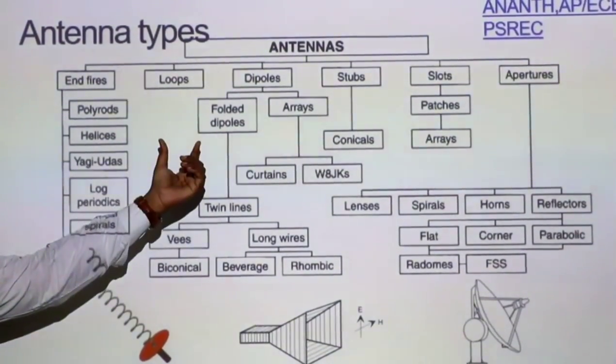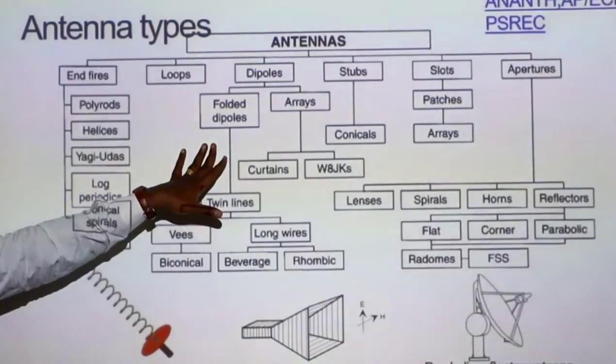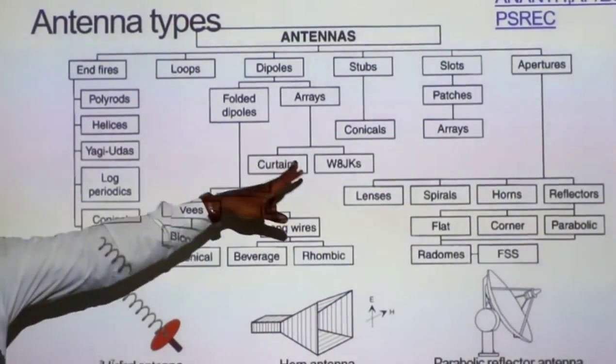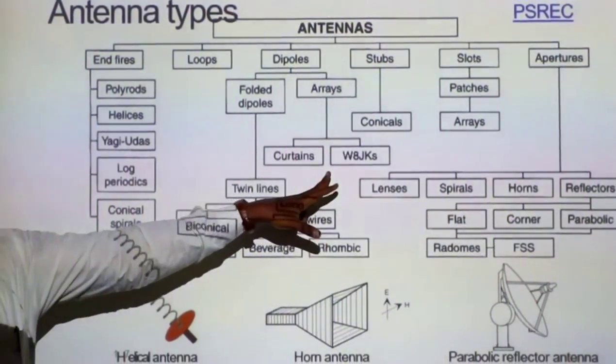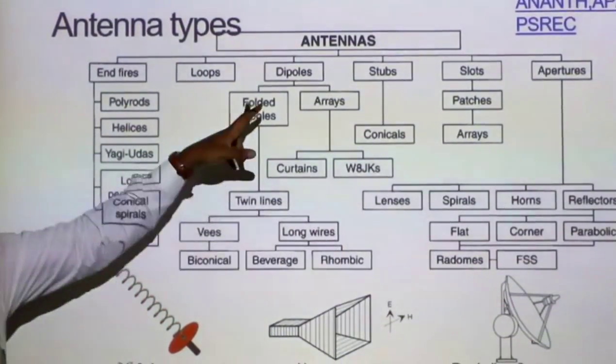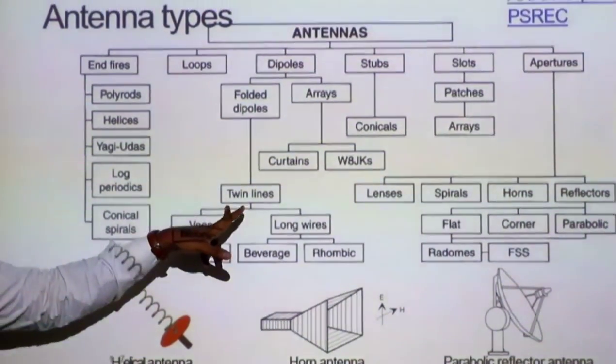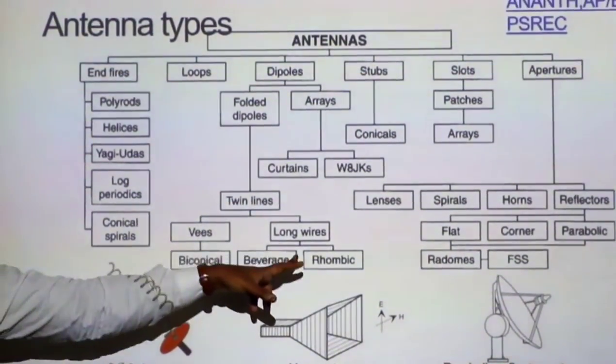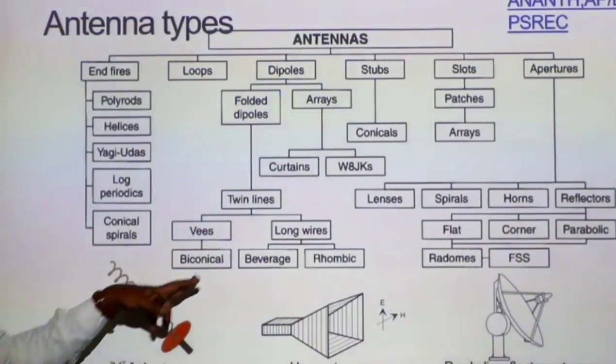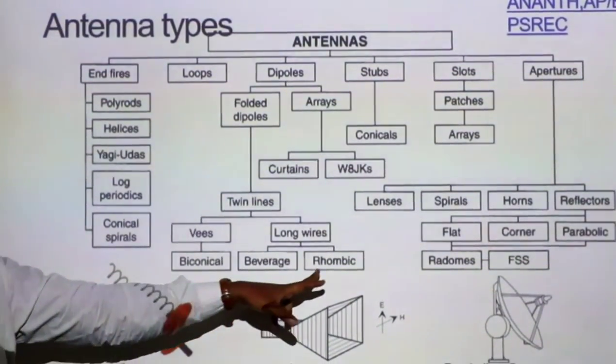Dipole antennas can be classified as folded dipoles and arrays. Arrays can be classified as curtains, W8JK, and folded dipole antennas can be classified as twin lines, V's, long wires, and biconical.